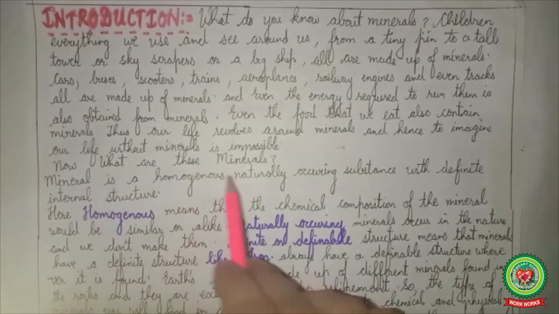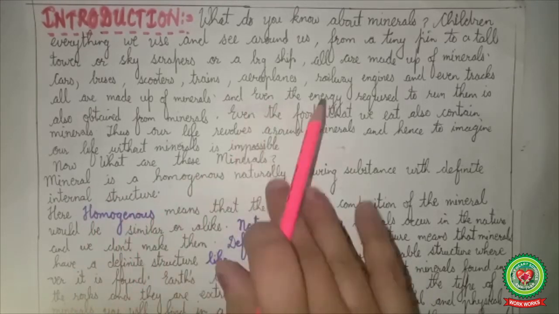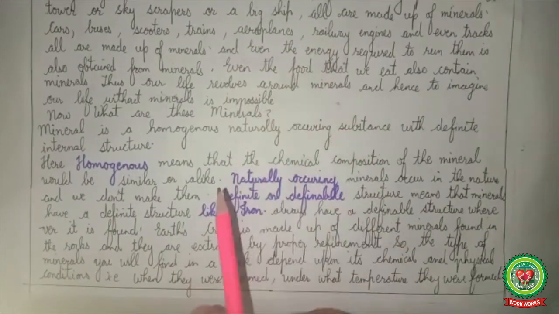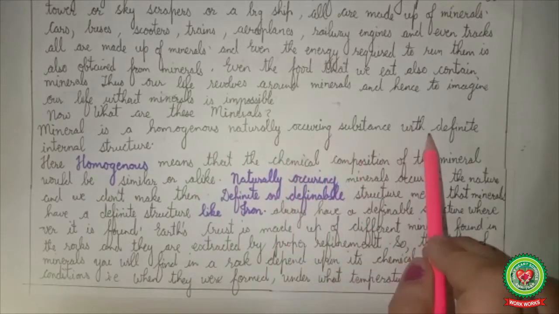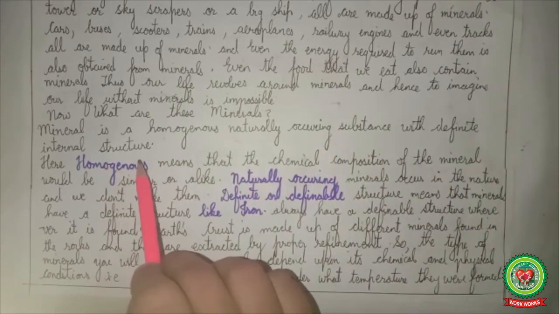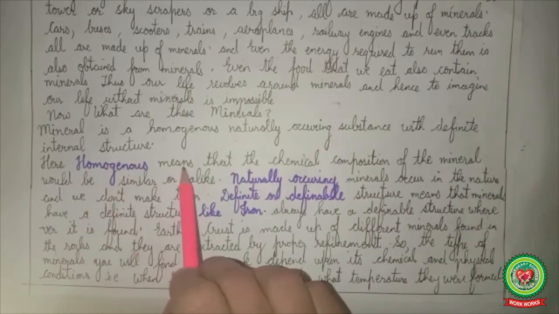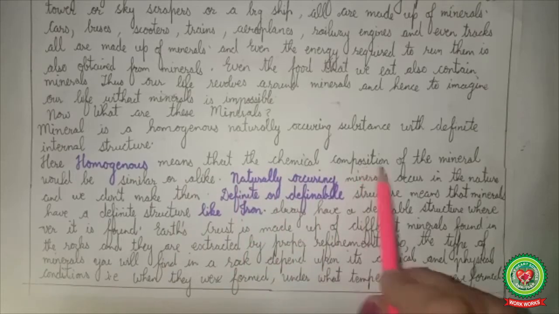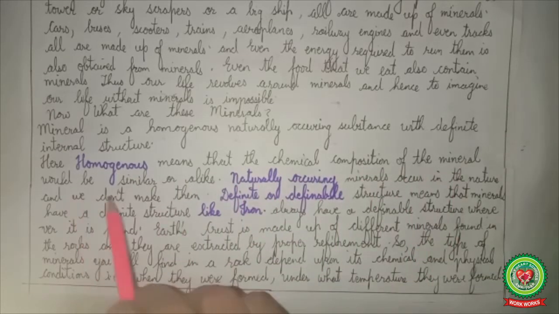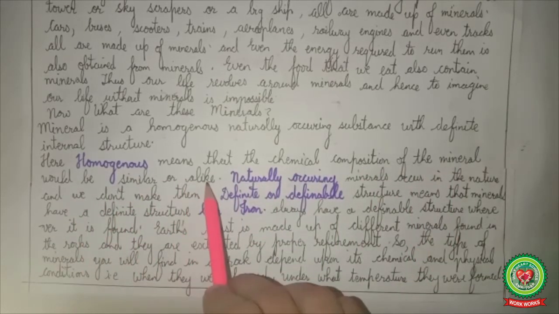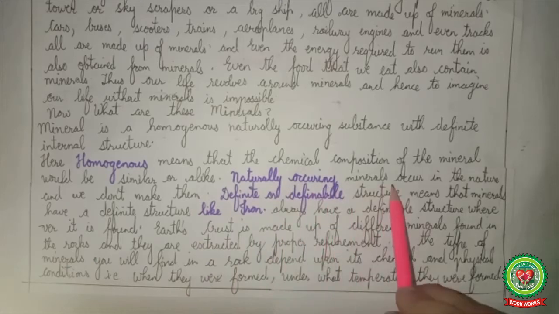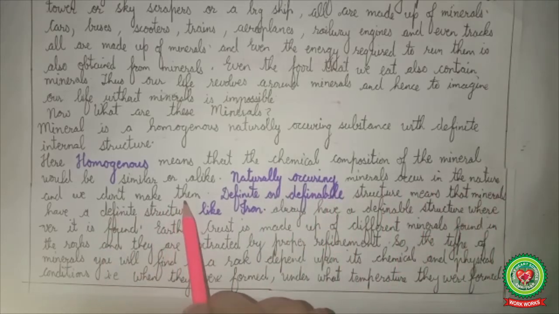Now, what are these minerals? A mineral is a homogeneous, naturally occurring substance with a definite internal structure. Here homogeneous means that the chemical composition of the mineral would be similar or alike. Naturally occurring means minerals occur in nature and we don't make them.